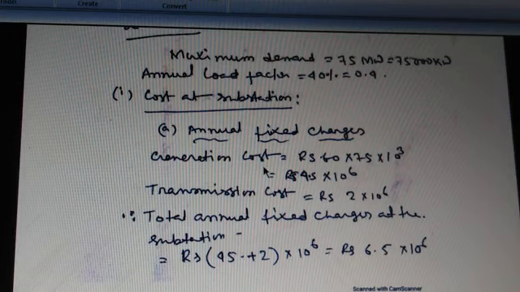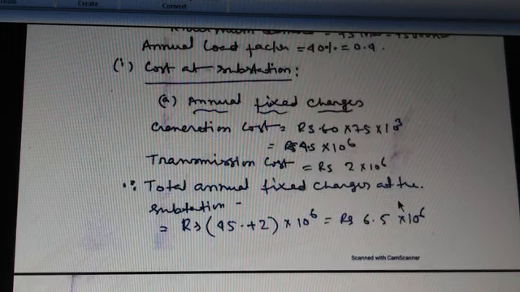Another annual fixed charge is the transmission cost, which here is rupees 2 into 10 to the power 6. Now the total annual fixed charge at the substation equals rupees 4.5 plus 2 into 10 to the power 6, and this equals 6.5 into 10 to the power 6.